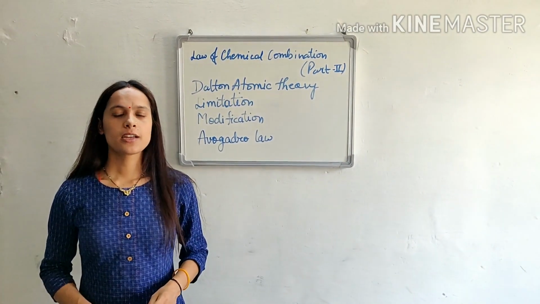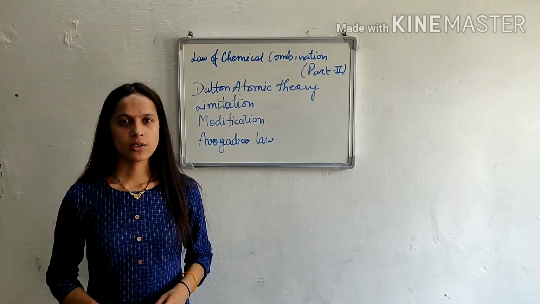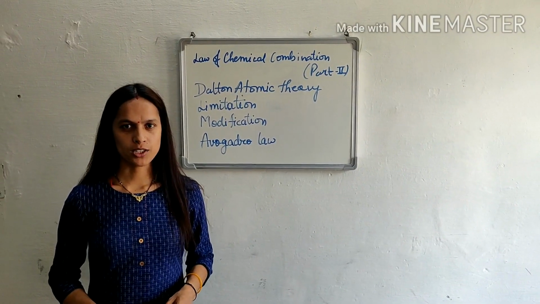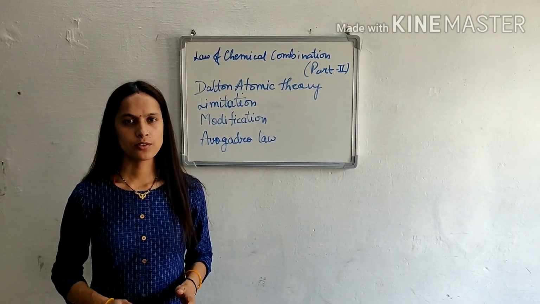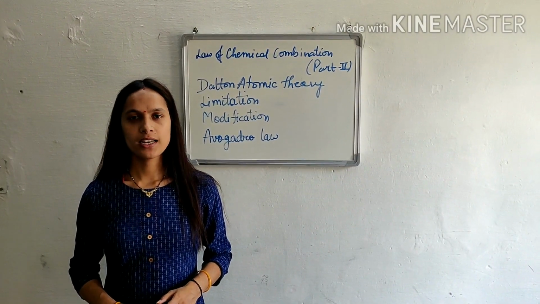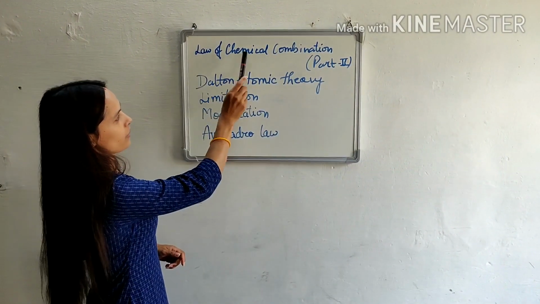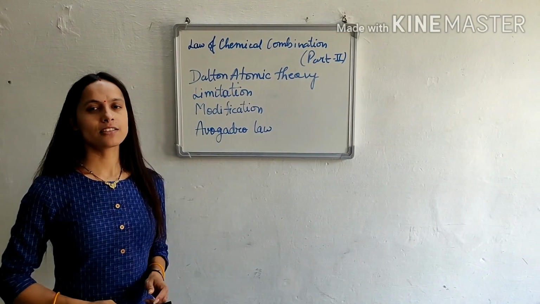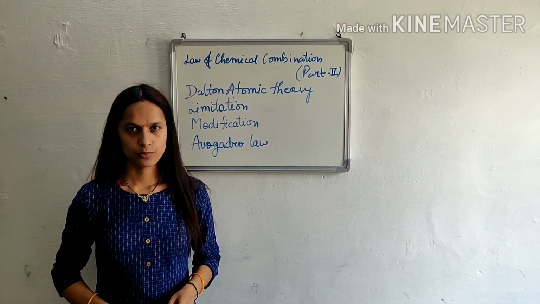Okay guys, in my previous video we learned about the two laws of chemical combination. So we'll proceed from that topic only. Today in this video we'll learn the rest three laws of chemical combination.